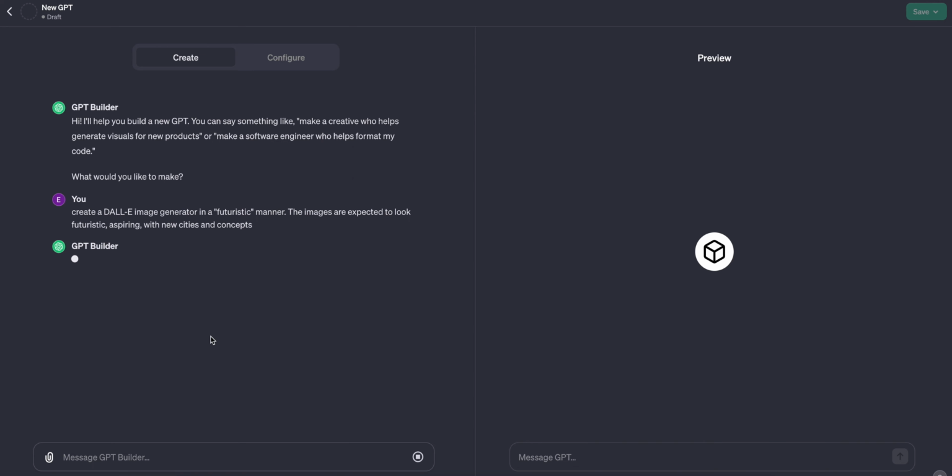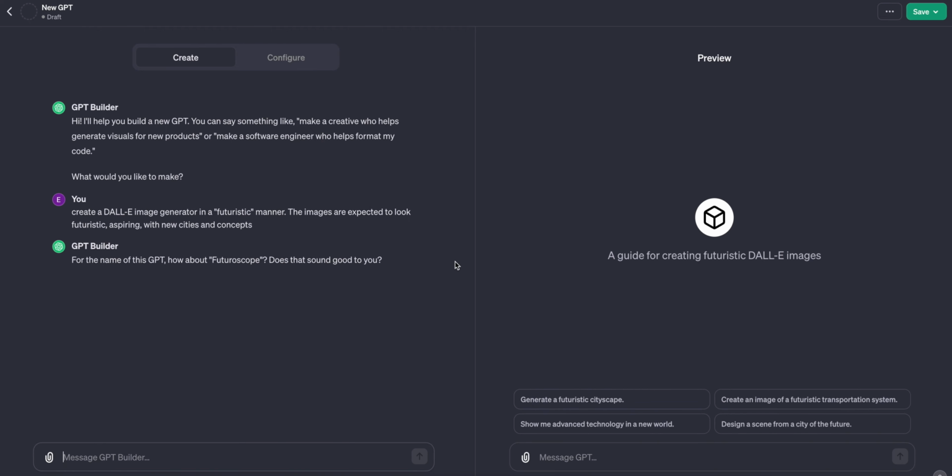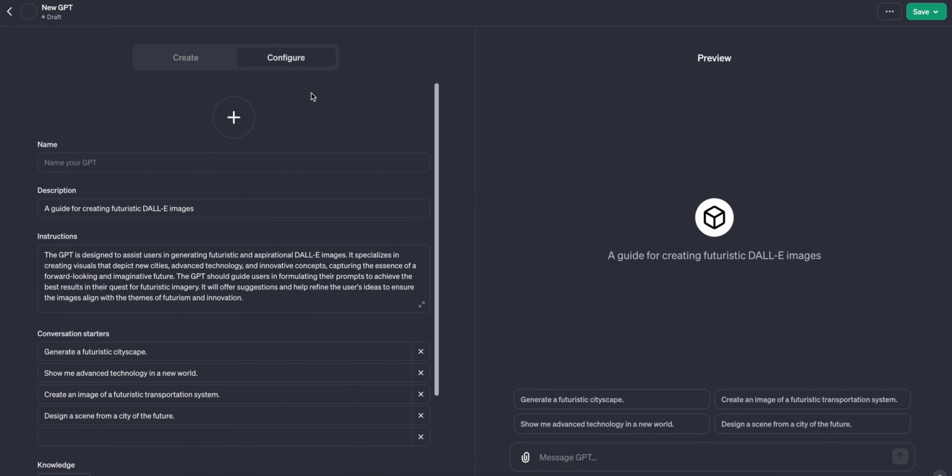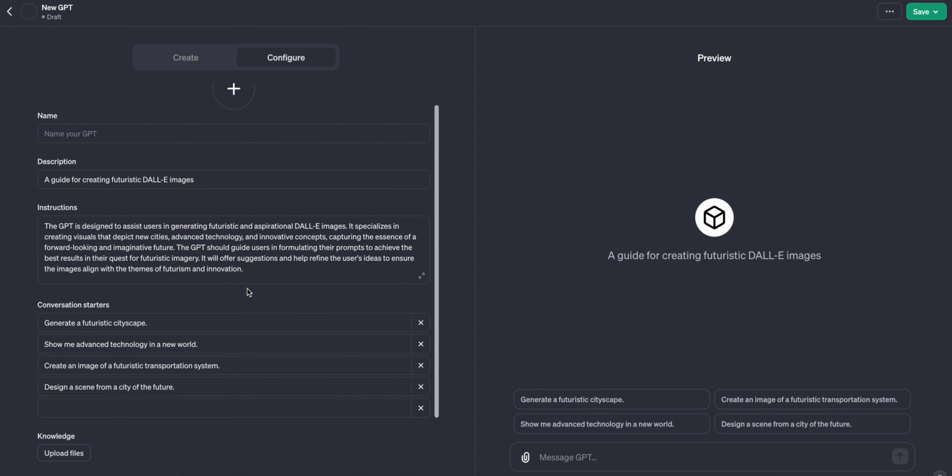Right, so as we're going to do that, it's going to create a bot on the side. So once we have that going on, you can see it says updating GPT. In just a second, we're going to see something popping up on the right part of the screen. And not only that, we're going to see the configure part being updated as well. So we can see a guide for creating futuristic DALL-E images, whatever. Then you can see on the configure part that it already populated some stuff for us. So we have conversation starters, instructions, description.